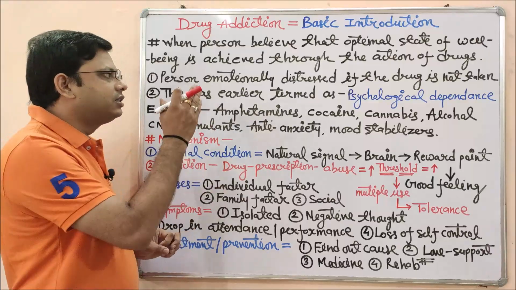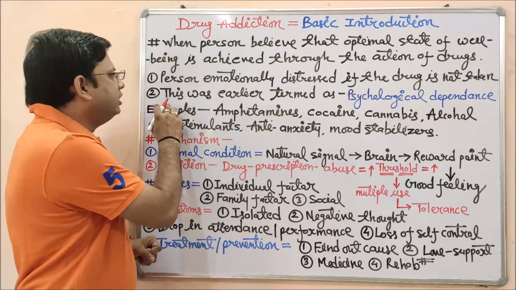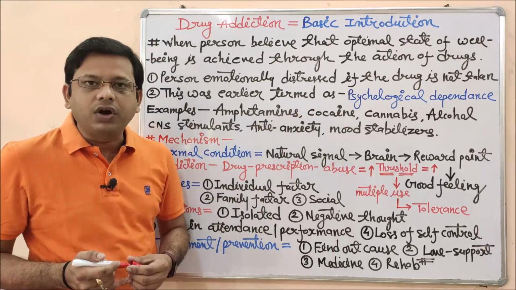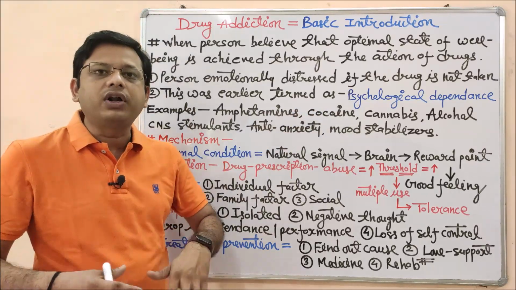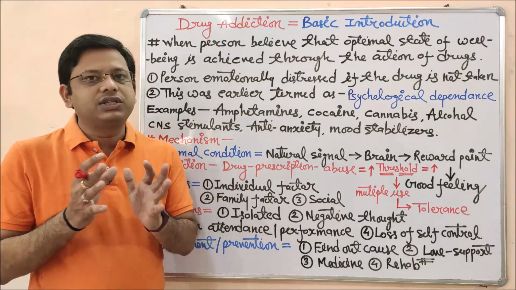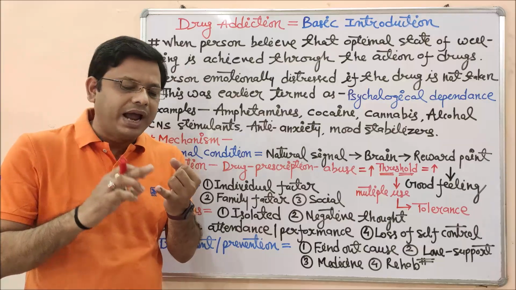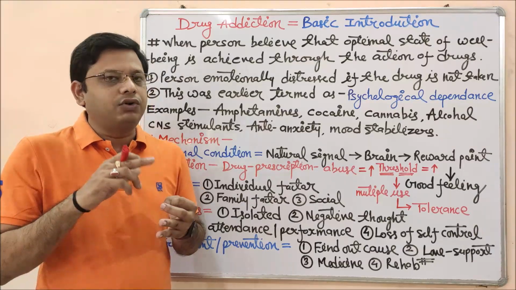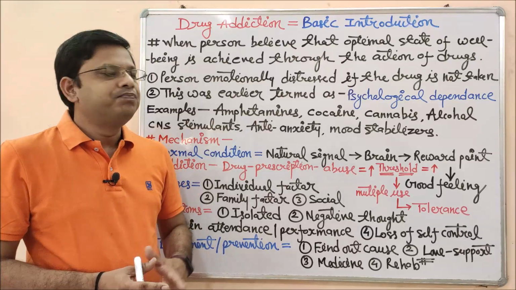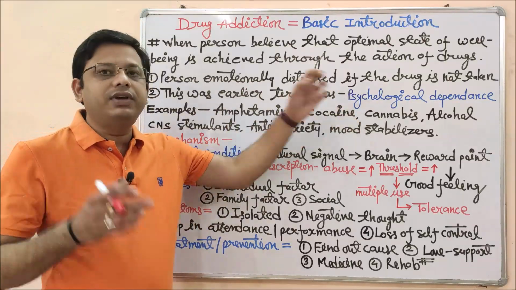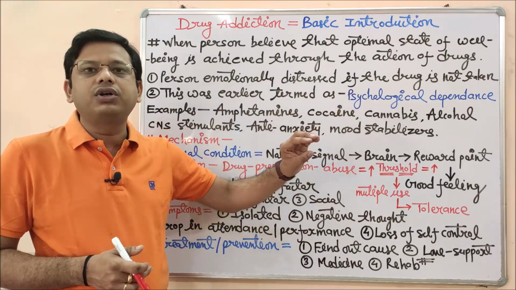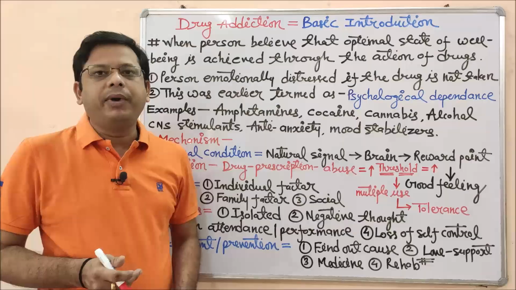As you can understand this definition, you can assume that this was earlier termed as psychological dependence. It's not an actual physical need, not an actual desire for a particular drug. You are feeling good, nothing is wrong with your body's function, your biochemical parameters, or your physical or hormonal state, but you believe, and that belief is based on psychology. So earlier drug addiction was termed a psychological dependence.